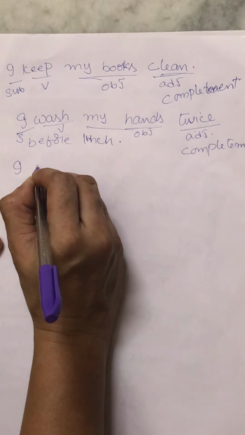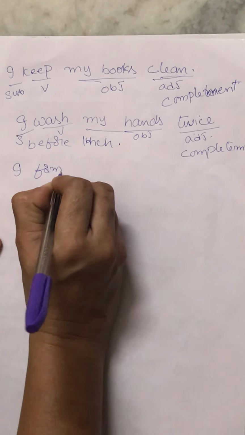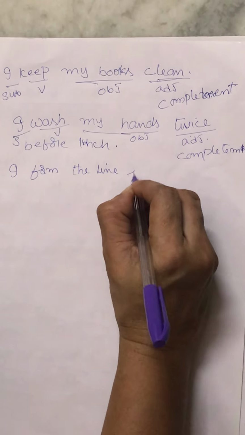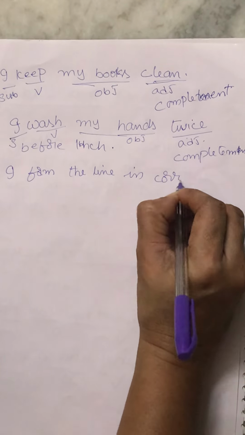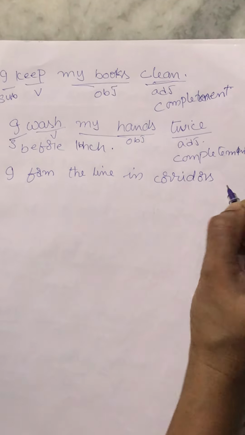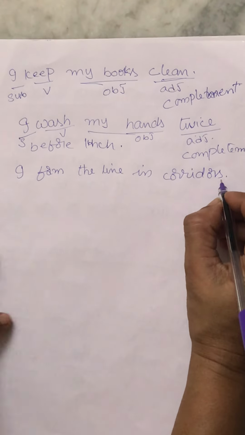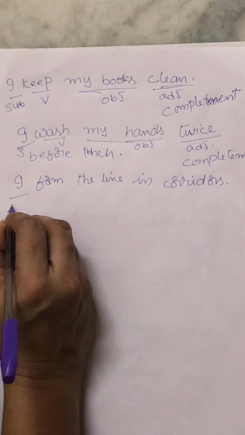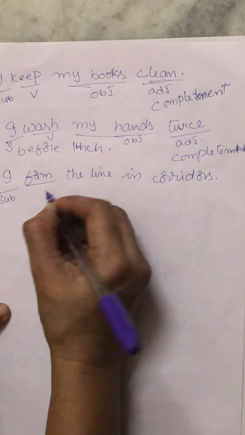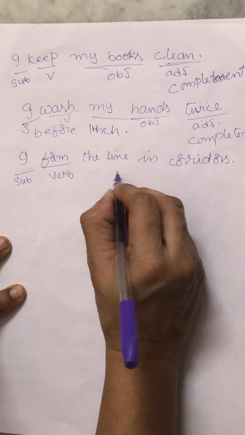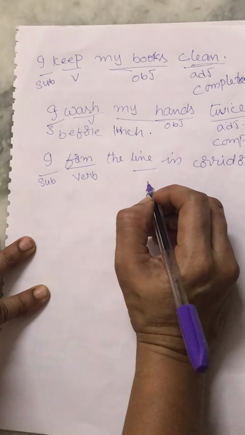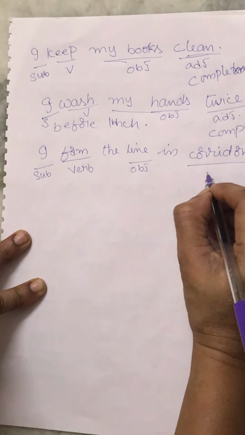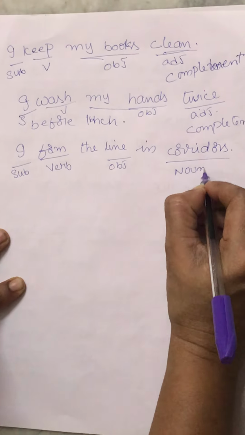I form the line in the corridors. Very good. So, I is a subject. Form is a verb. Line is an object. Right, children?